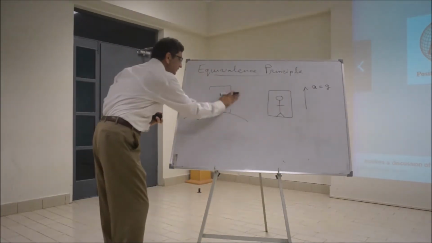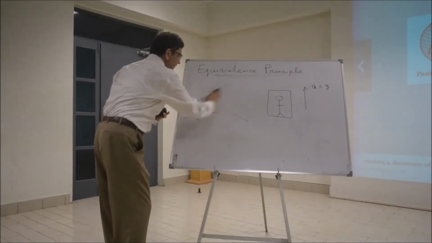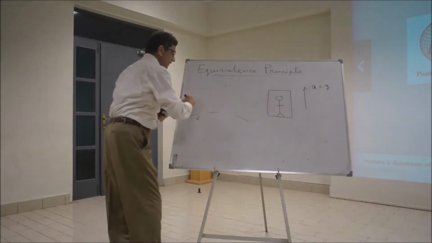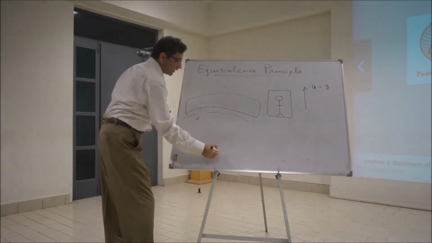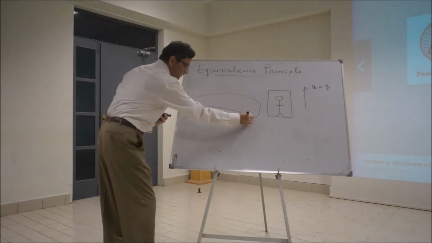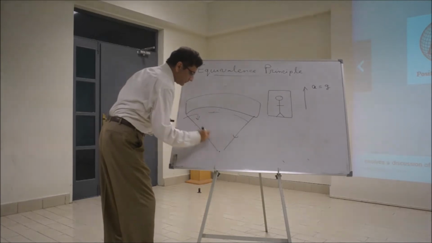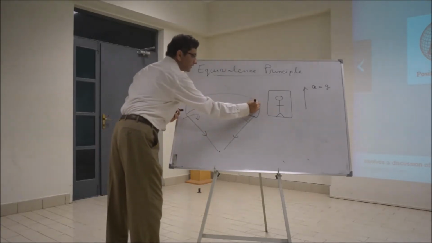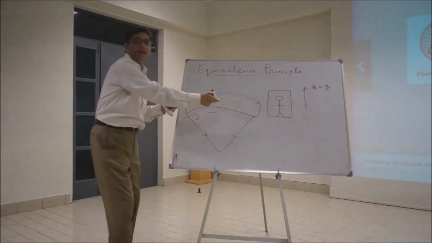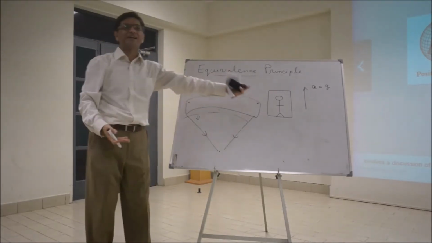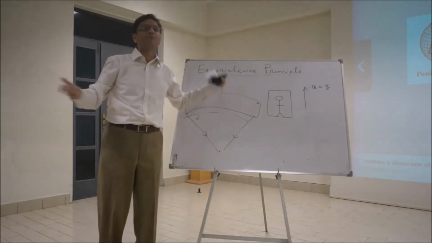If this frame of reference is extended, and you know the Earth attracts everything toward the center according to Newton, what you'll see is that if you drop something here and something here, they won't be parallel. They will start coming closer and closer. So you will see the difference, and you will say, oh, I'm in a gravitational field, I'm not accelerating.